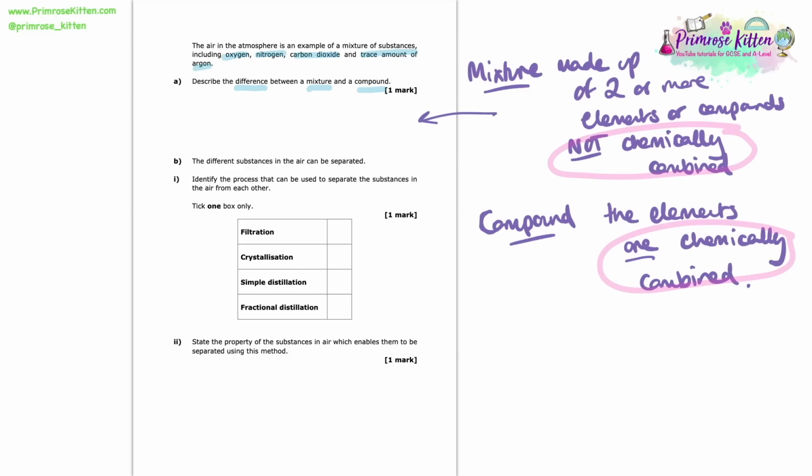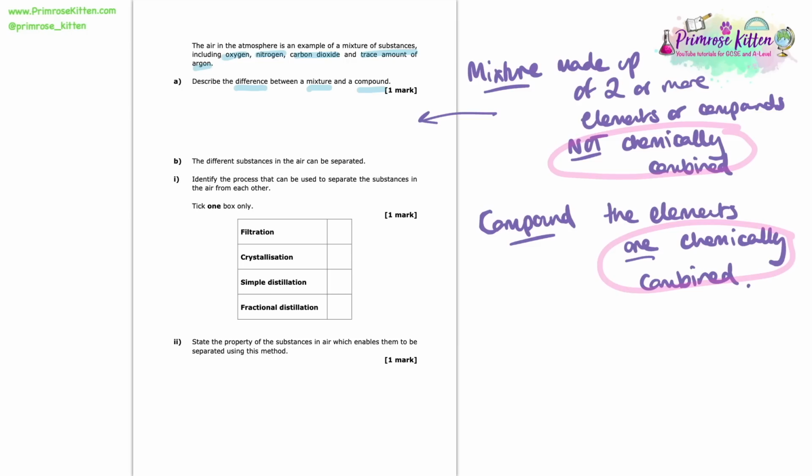So for B, the different substances in the air can be separated. Here we're asked to identify the process that can be used to separate the substances in the air from each other. So because in the air, all of these different substances have different boiling points, if we were to boil them all off at different temperatures, then we could separate them.